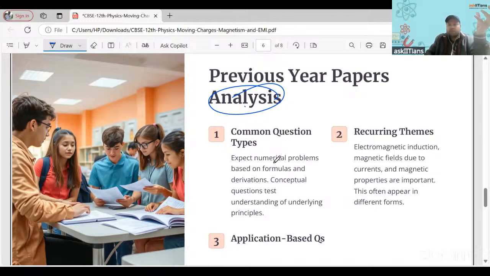You'll get numerical problems, derivations, and theoretical questions. So you start to learn about the recurring themes which are coming. For example, in magnetic properties, Curie temperature questions are always coming. For example, moving coil galvanometer questions are always coming. This type of analysis you will have. You should not waste much time on the analysis part; you will automatically feel it happening.